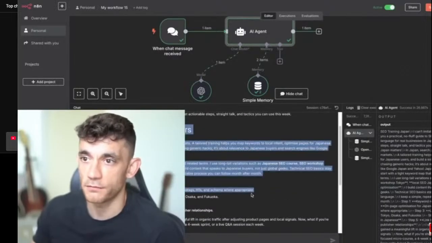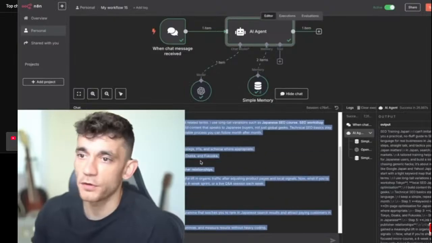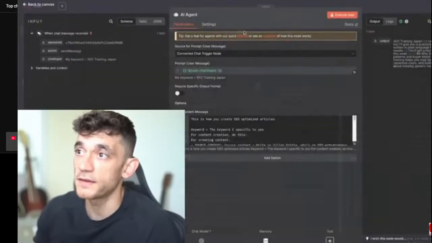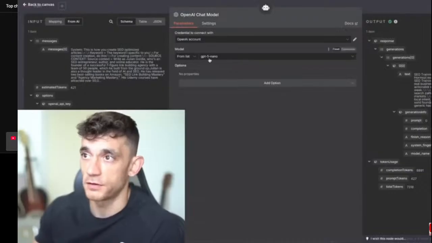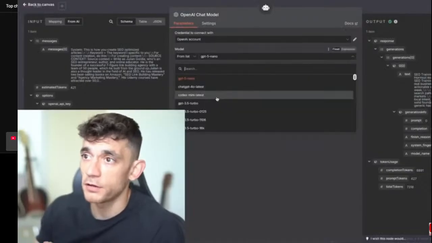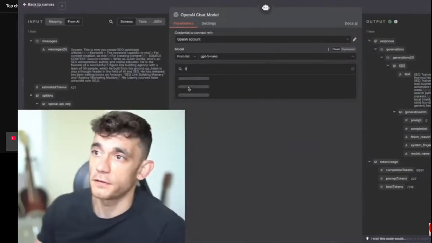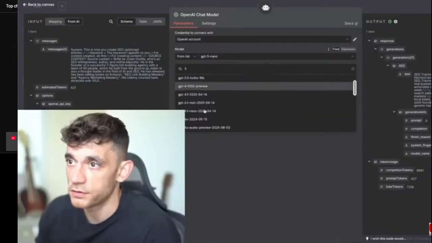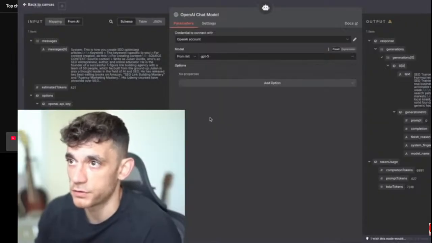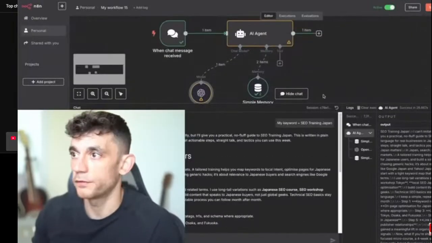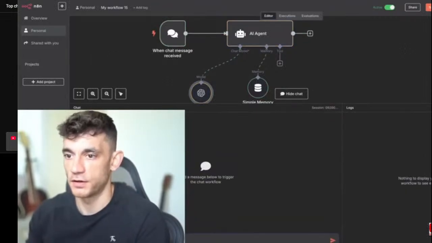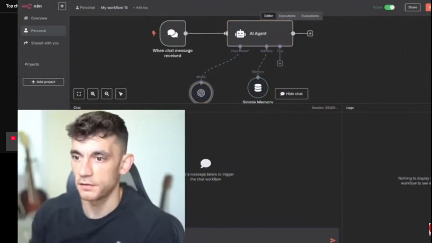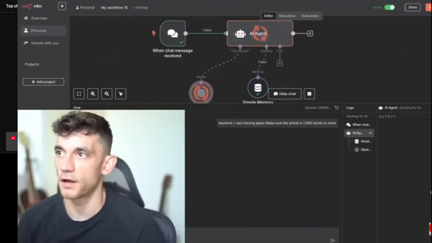So you've got the content right here as an example, and that's a pretty short article, and I think that's because we're using Nano. So what I'm going to do over here, inside the OpenAI section, is switch over and use the real McCoy, which is the actual full version of GPT-5, the full powered version. We'll switch that over, refresh the chat, and put keyword equals SEO trend Japan. Make sure the article is 1,000 words or more, and we'll get it to start creating that.